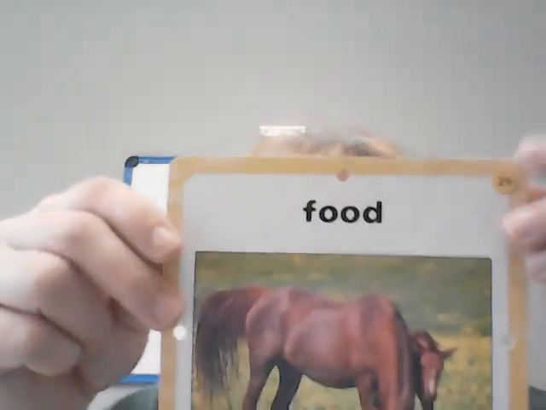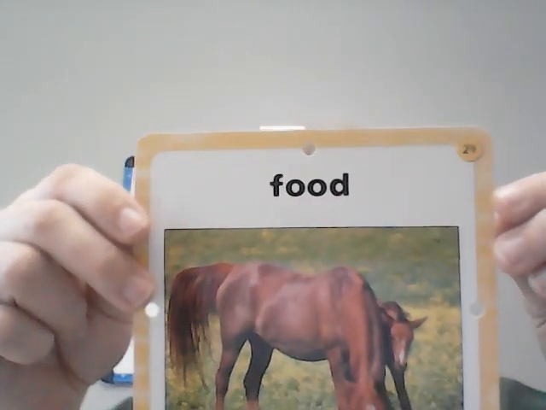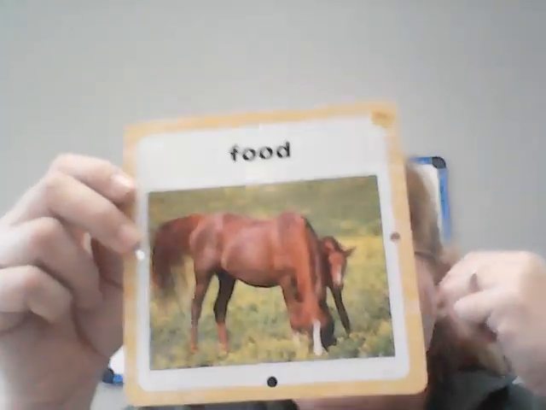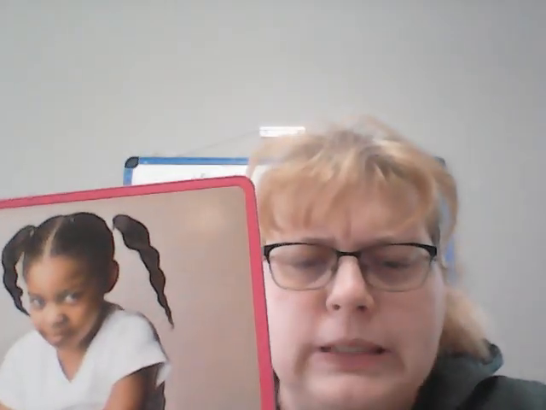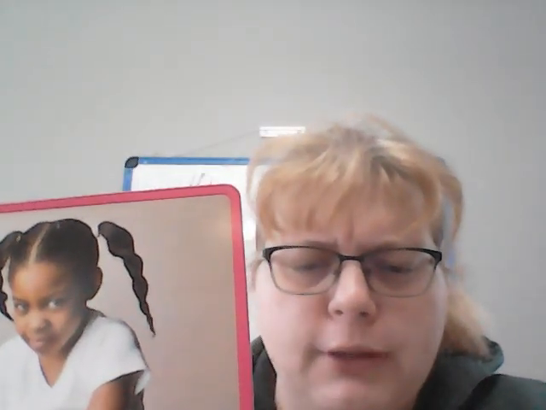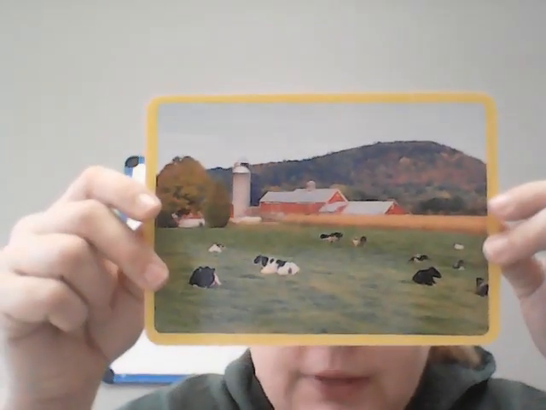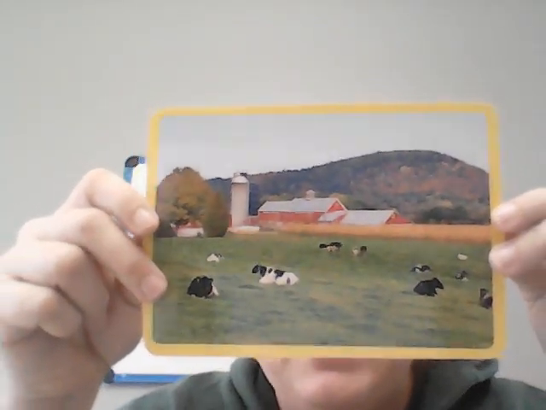Food, something that people and animals eat to live and grow. Plants make their own food. This animal is eating the grass. That is what he eats for food. Frown. When we're sad, we make a frown face. Show me your best frown face. She's frowning. A farm, a place where animals live and crops are grown, is a farm.